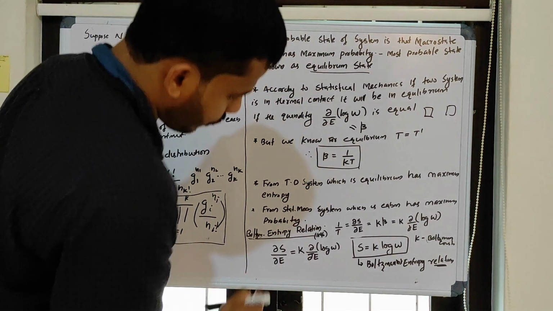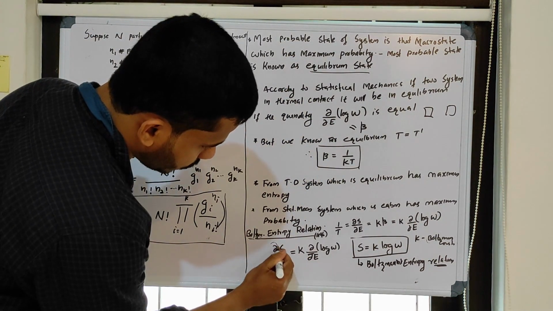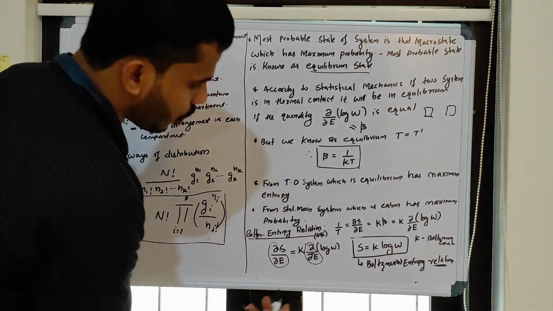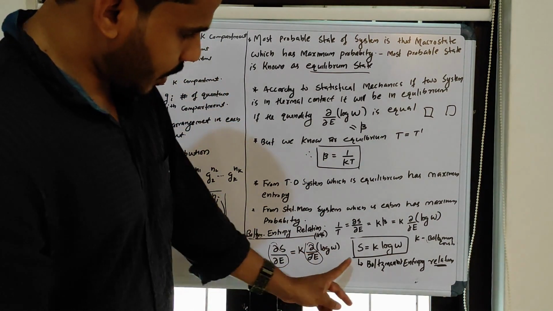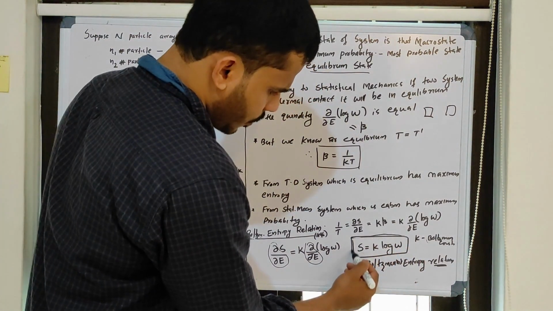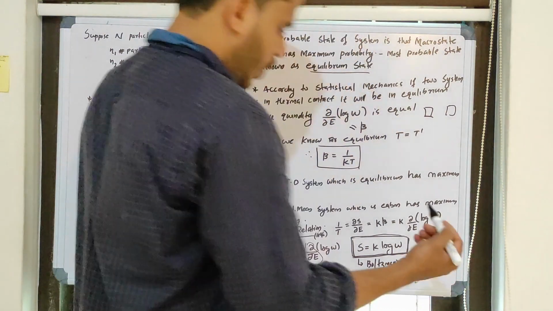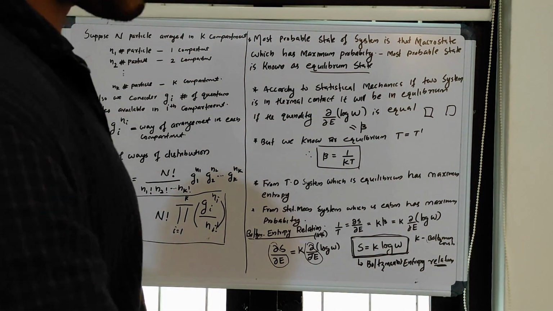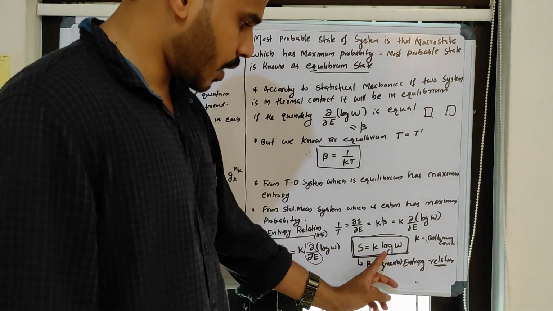What is this? Both sides are ∂/∂E. k is a constant, so I can take it inside. So what is S? S is equal to k log W, or log omega. Somebody calls it omega also, so no problem. What is omega? It is the independent ways of arrangement of particles, so it's nothing but the number of microstates. So S is equal to k log omega.